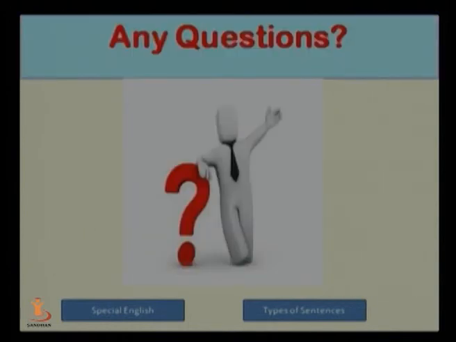Friends, I hope I have cleared here the 4 types of sentences, that is, semantically, interrogative sentences which ask a question, which end with a question mark. Then there is declarative sentence which makes a statement or gives some information, which ends with a full stop. And if there is some excitement in any declarative sentence, it can also end with an exclamation mark, as we have seen in the previous slides in the examples.